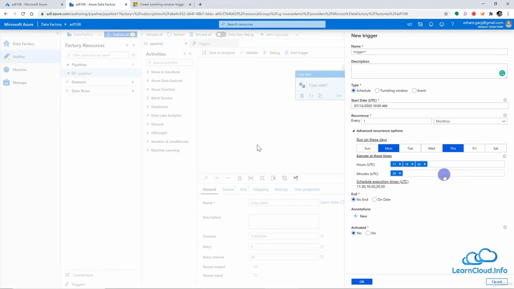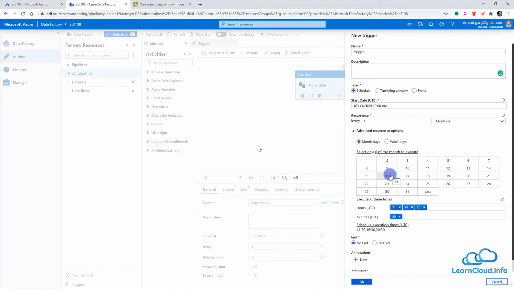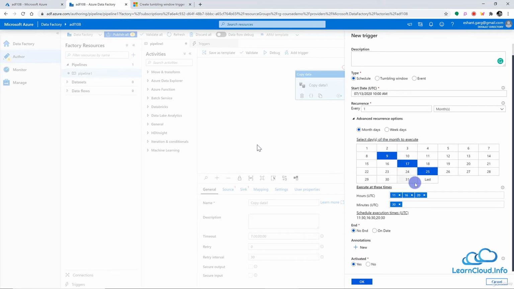Similarly, you can choose the month here, and for example I can say every 9th, 17th, and 25th of every month, and at this timing at 11:30, 16:30, and 20:30 UTC time. So basically you can design and schedule your pipeline according to your needs. And then we can have either no end to this schedule, and it will keep running until you manually stop it, or you can choose the end date here.